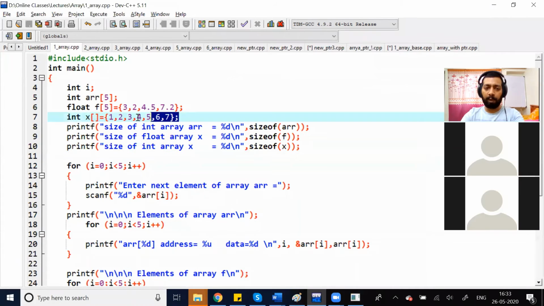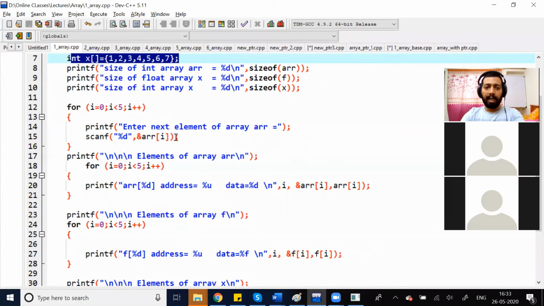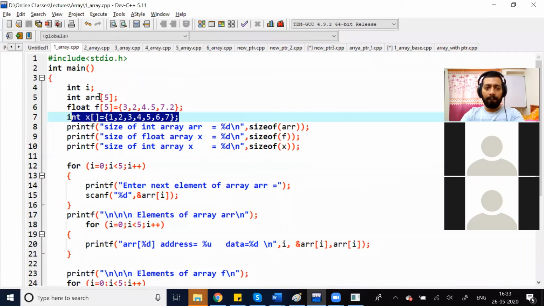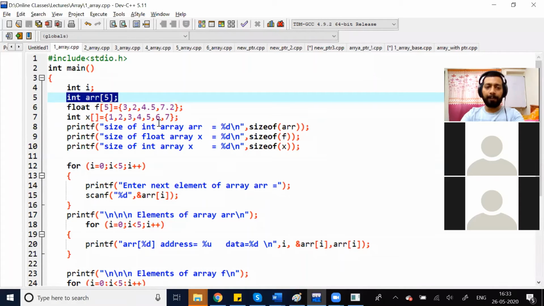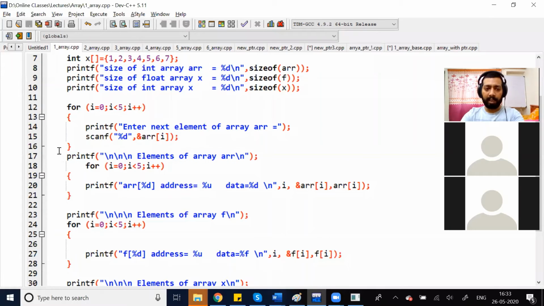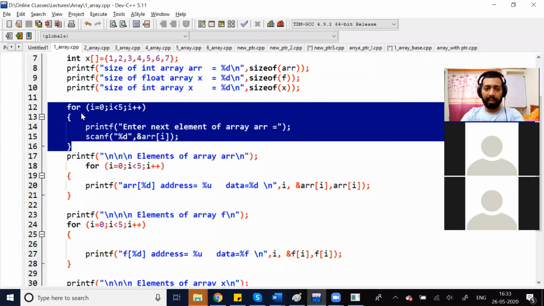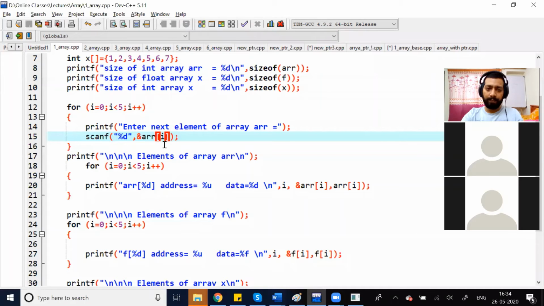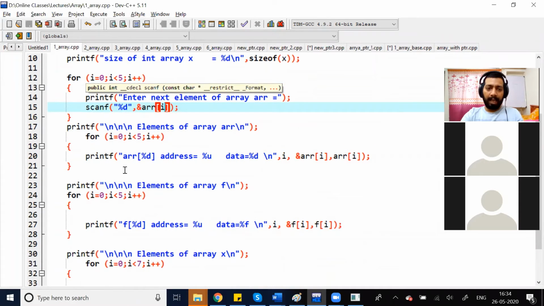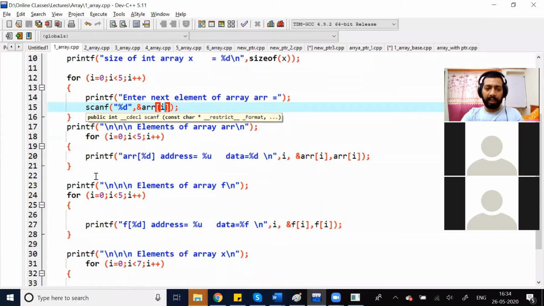It takes the data type from here. Fine. Now, for this, I want to take input from the user. So I am taking input from a user. Is it fine for you? You already know how to scan variables from the user. Yes, sir. And after that, I am printing the element of the array.